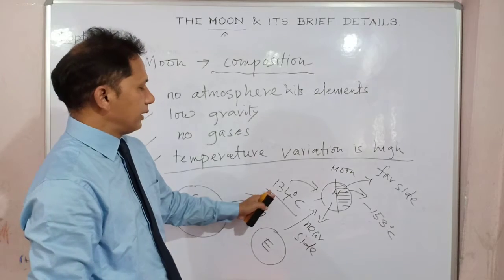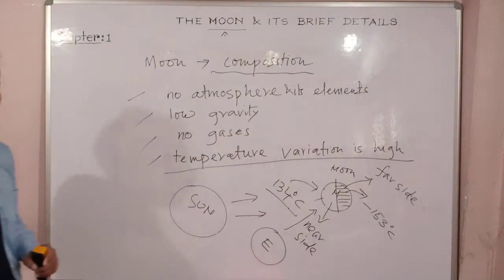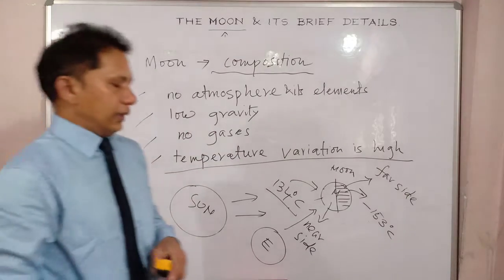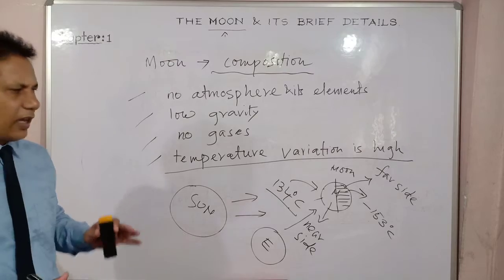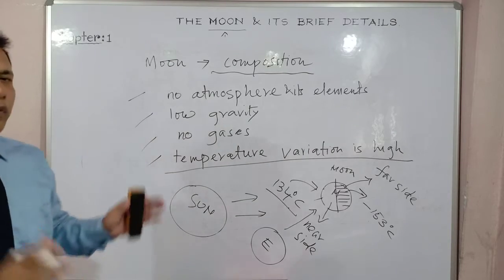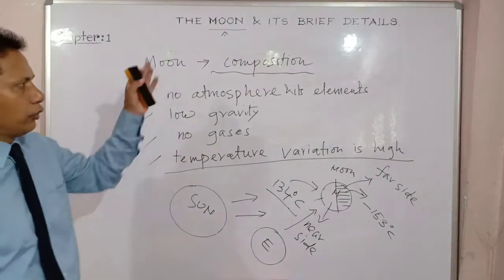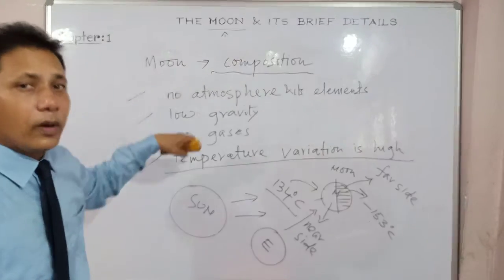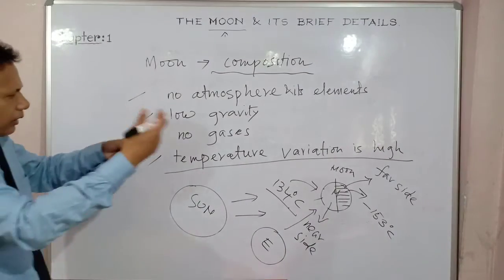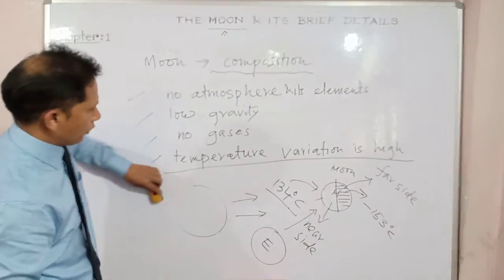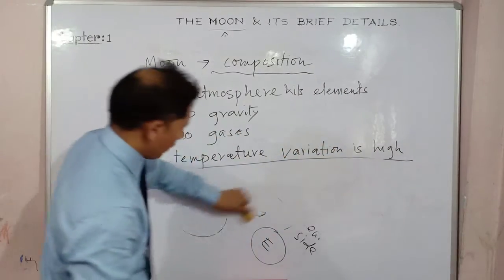The brighter side's temperature is 134 degrees Celsius. You see there is a great variation, as I mentioned. These are very interesting facts, and you should have this data to score marks and to know the greater details about this natural satellite of our very own Earth, right? So this much. Some other details I will try to show you. So this is what you have about your moon.